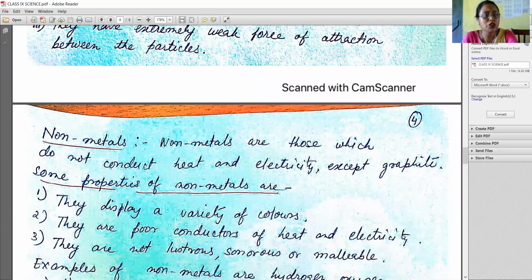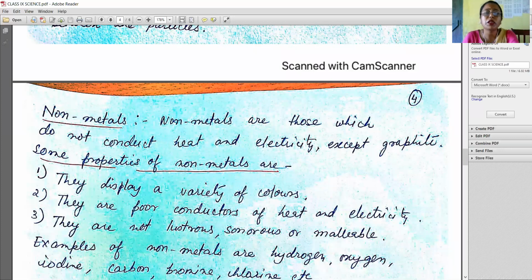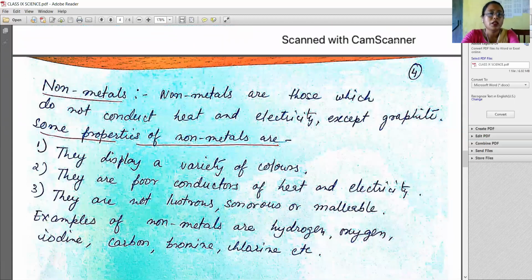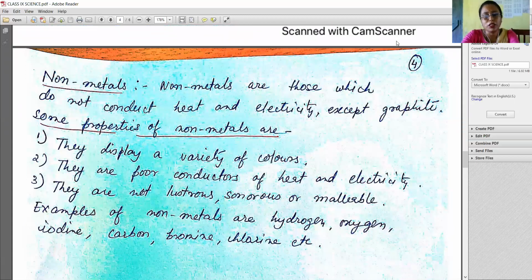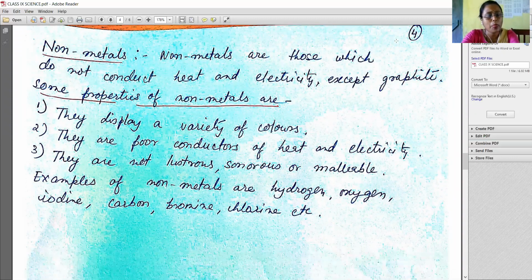Now, dear students, we'll see about the non-metals. Non-metals are those which do not conduct electricity except for graphite. Some of the properties of non-metals are, they display a wide variety of colors. They are poor conductors of heat and electricity. They are non-lustrous, non-sonorous, and non-malleable.